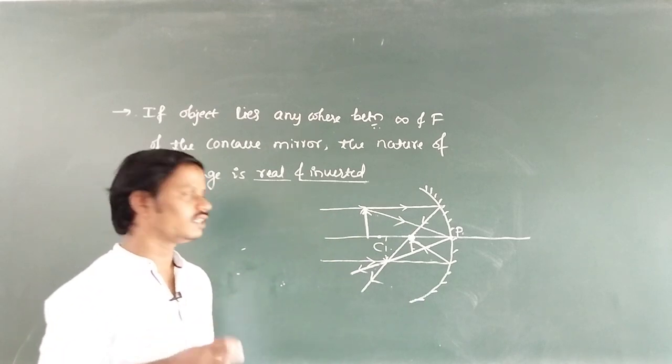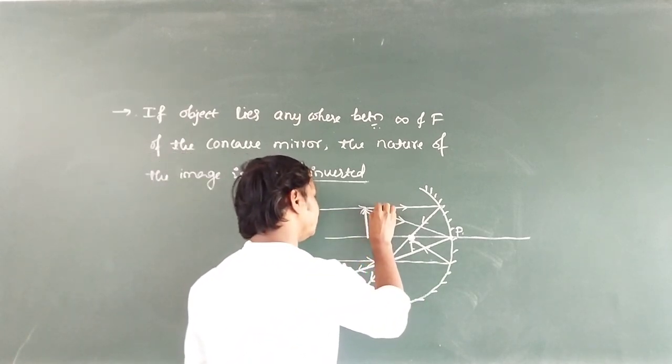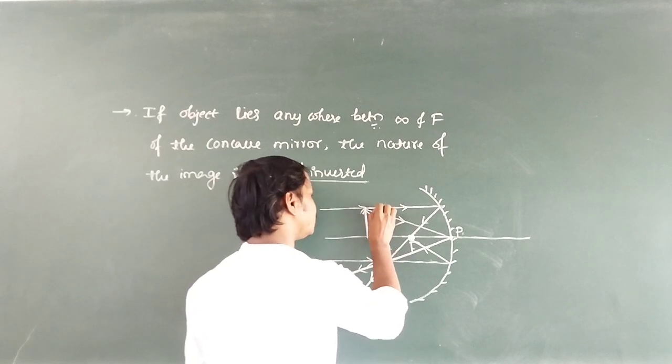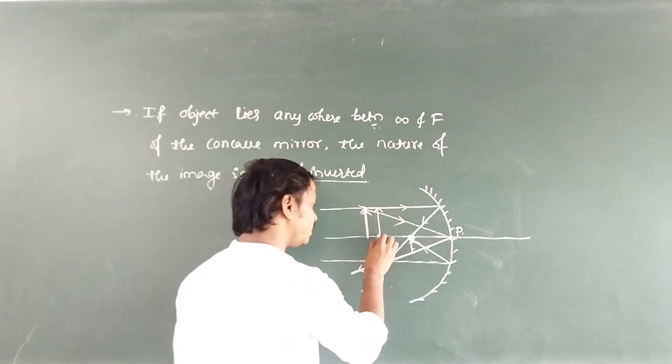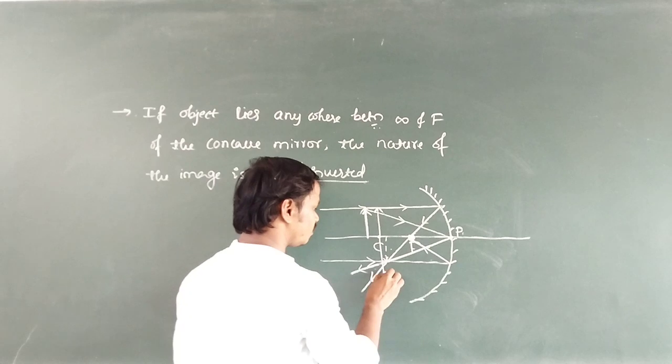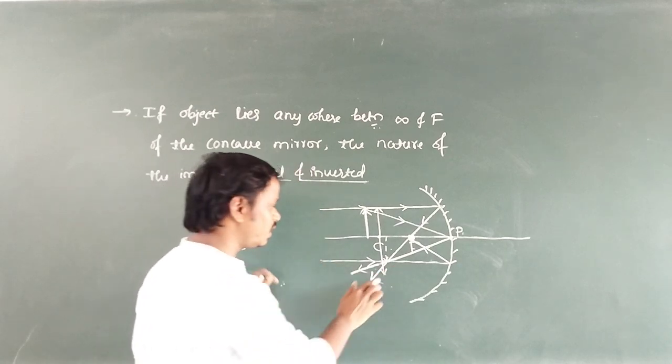You should say inverted. Next, when the object is at C, then where will its image be formed? Its image will be formed again at C. Again it is real and inverted.